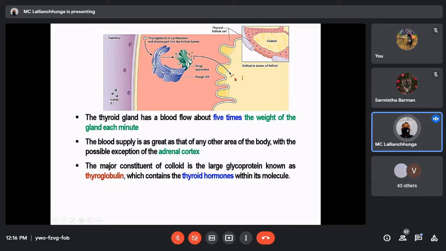Okay, and thyroglobulin is important for thyroid hormone synthesis. In its structure or molecule itself, it will store the thyroid hormones T3 and T4.